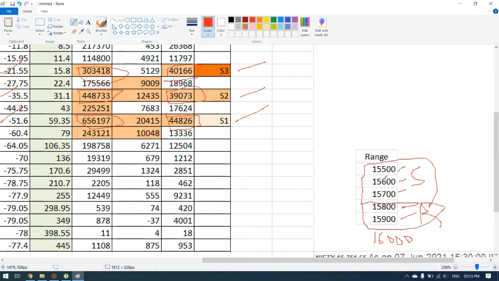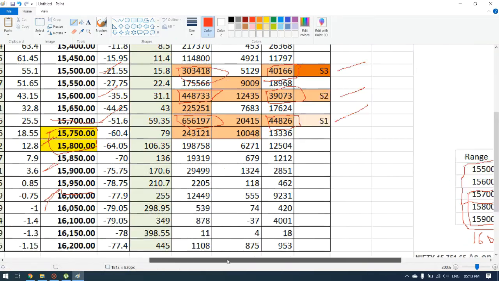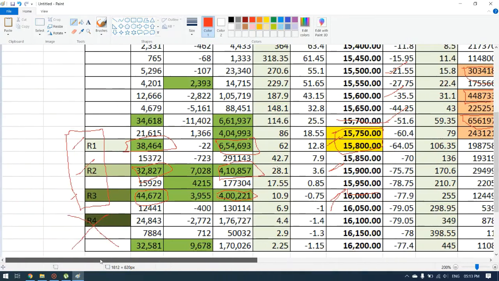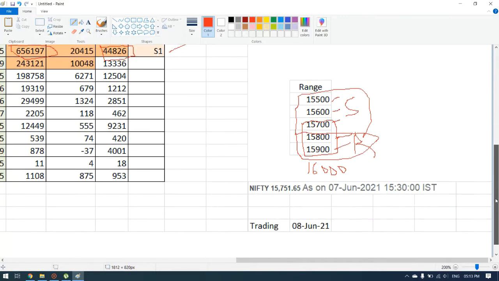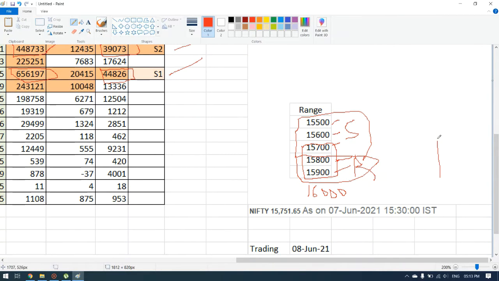The market will trade tomorrow within this range, most probably within 15,700 to 15,900, and the market will again be in a positive manner. That is, the market will be in an increasing trend only. This is just my assumption.